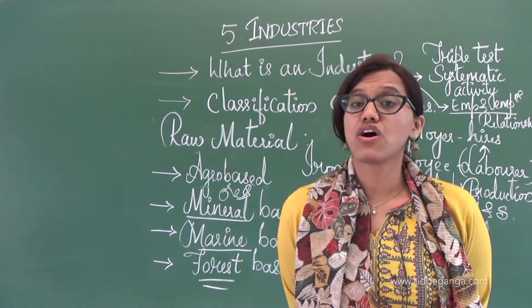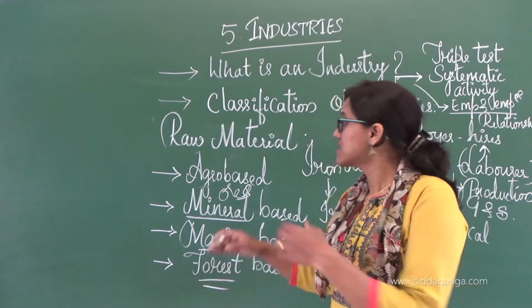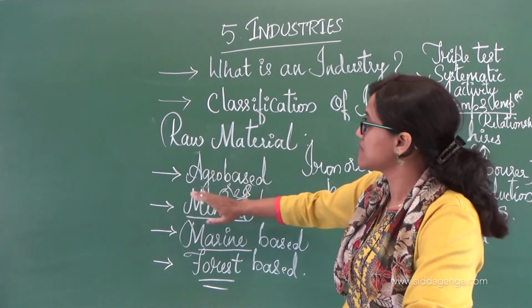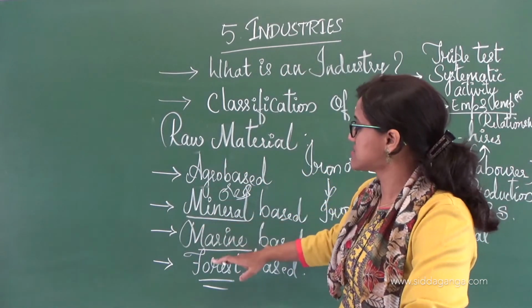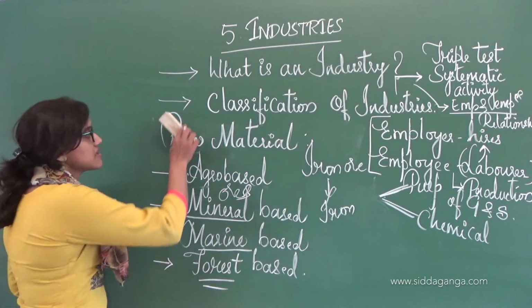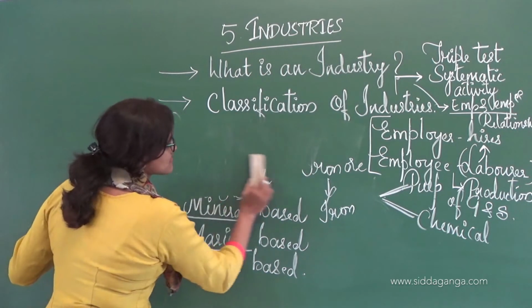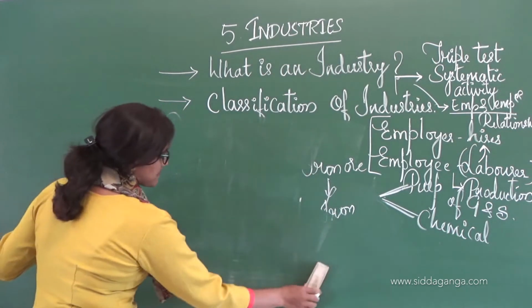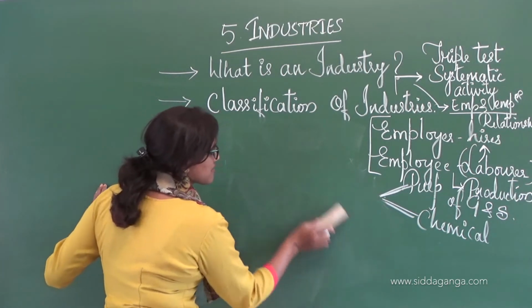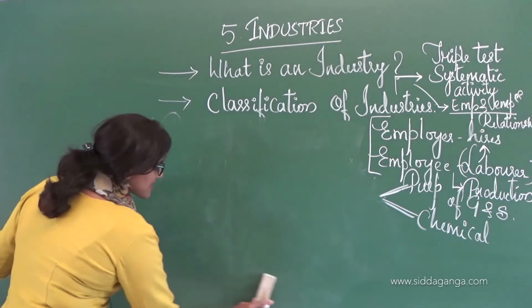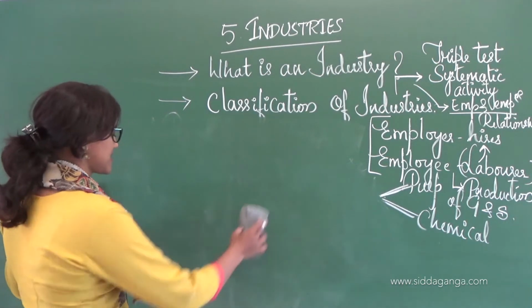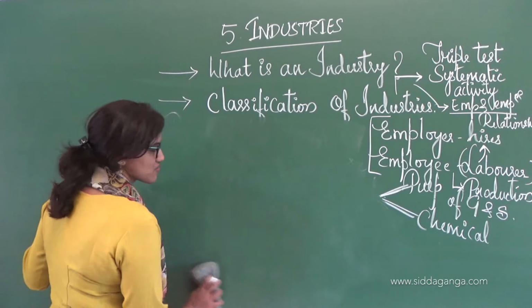So next is on the basis of size. The earlier classification was done on the basis of raw material, that is agro based, mineral based, marine based and forest based. Now considering the size. Size in the sense of capital, how much capital they have invested. On the basis of size, you can classify the industry again. So how is it classified? Let us know about that.